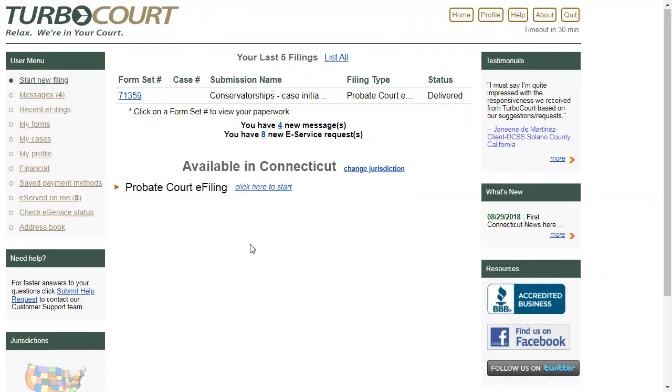So when you log in and you're on your home page, you've got your user menu on your left, right? You've got your buttons across the top here. And then to begin filing, you're looking at the center area here, and if it doesn't show Connecticut, then just click the Change Jurisdiction link and navigate to Connecticut, and then we'll remember your setting from that point forward. So it'll always return you to Connecticut. And as you see here, it says Probate Court e-filing, and I'll click on the link that says, click here to start.